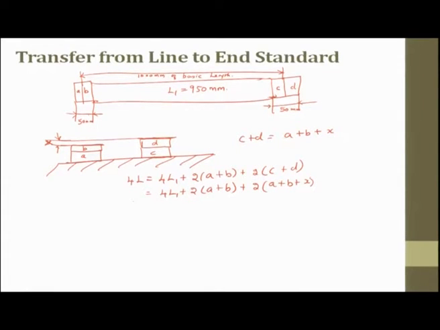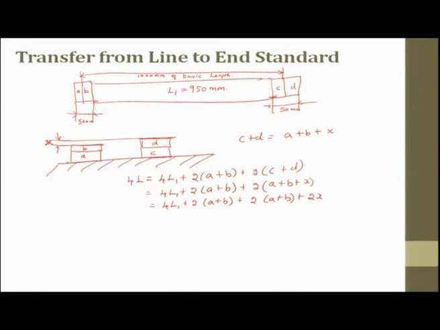If you do this, it will be 4 times L1 plus 2 (A plus B) plus 2 (A plus B) plus 2x. What is this x? x is the small error we had.